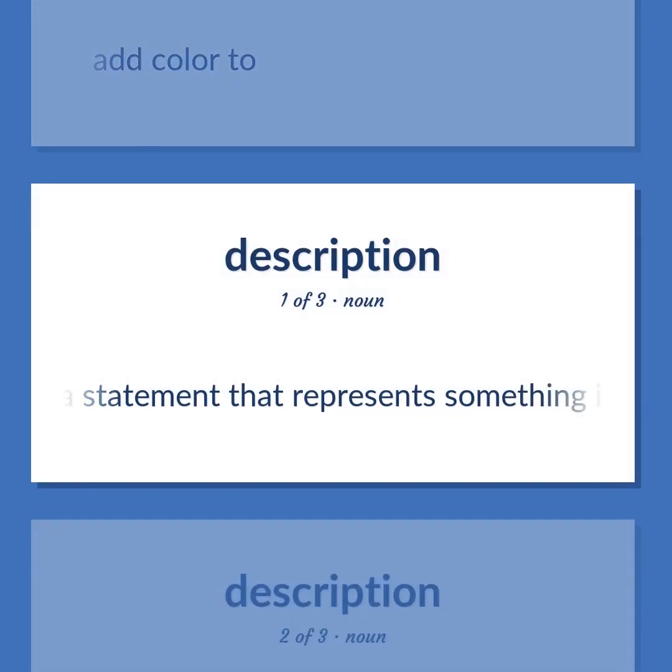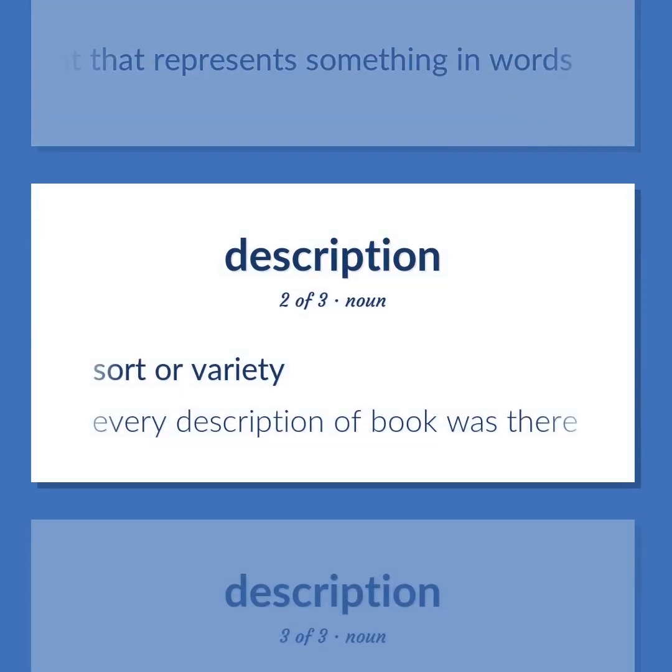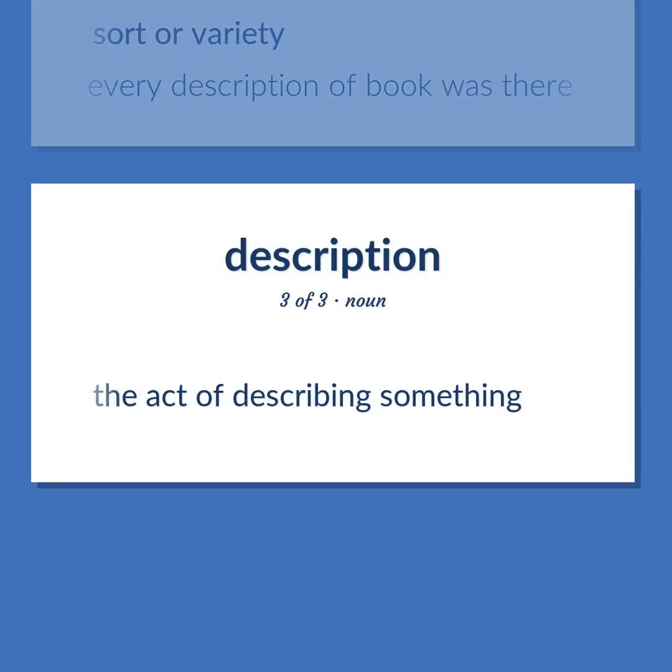A statement that represents something in words. Sort or variety. Every description of book was there. The act of describing something.